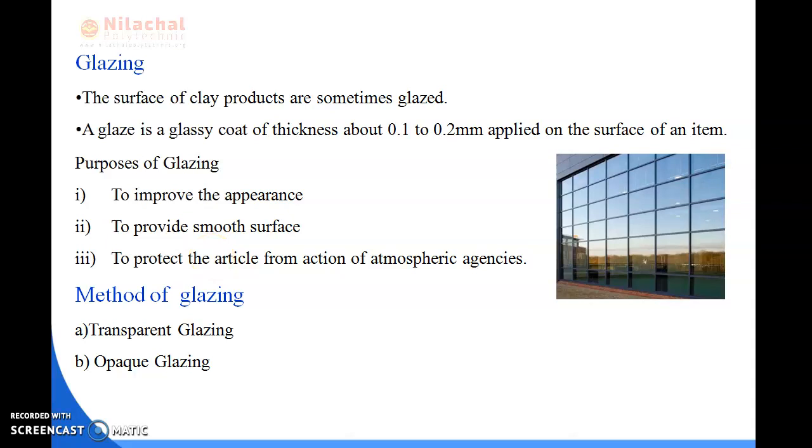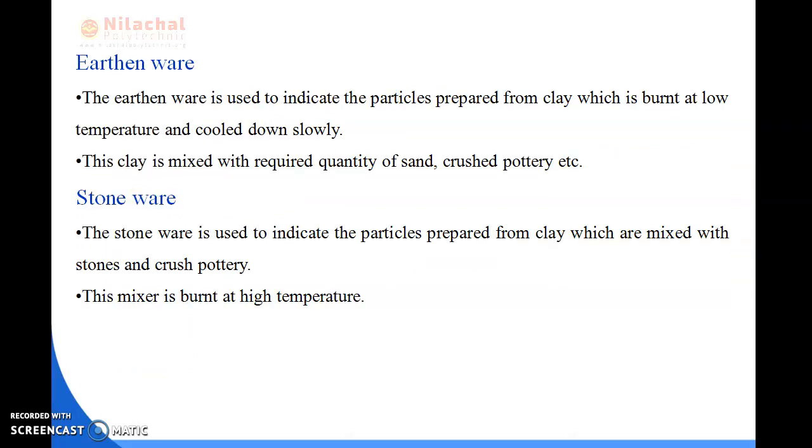Next is opaque glazing. Opaque glazing is adopted to give a better appearance than that given by the burnt material. The clay is finely powdered and dried, and then a sufficient quantity of water is added to make a plastic substance, and the burning causes the flow of clay particles and an opaque glaze is formed. This process is known as opaque glazing.